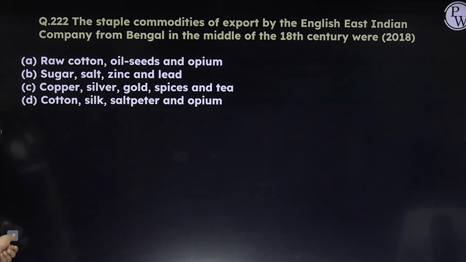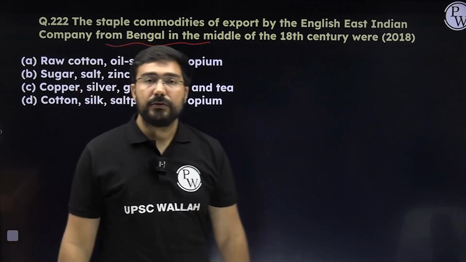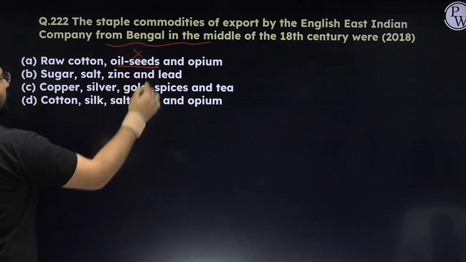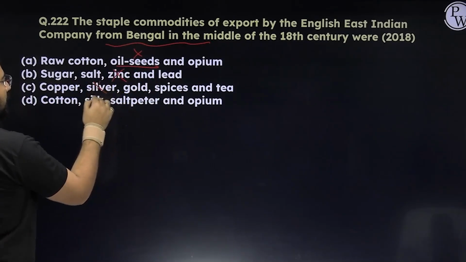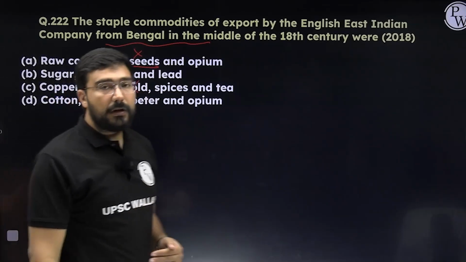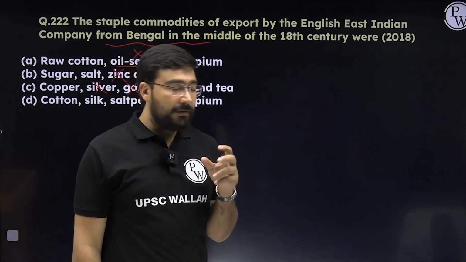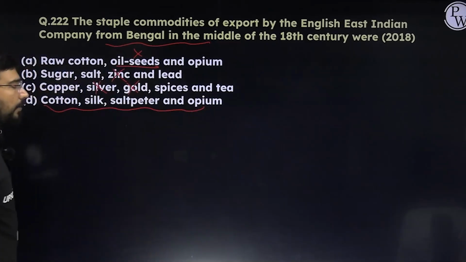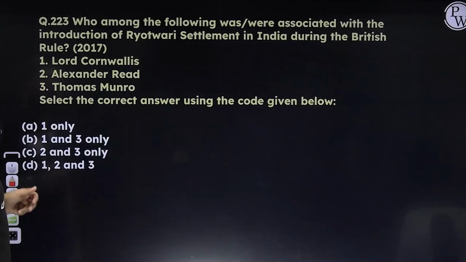Next, the staple commodities which were exported by the British from Bengal. What did we export from Bengal in the 18th century? That first we need to understand. Oil seeds, no. Zinc, we do not have even till today. Silver and gold, no, we received silver and gold. In such kinds of options, you can always go for elimination, and you should have that information of geography and the resources also. Cotton, silk, saltpeter, and opium: D would be the answer. It can be easily found with the help of elimination.